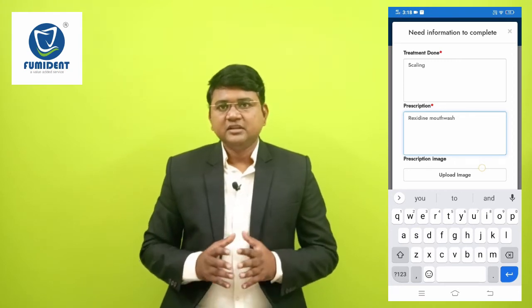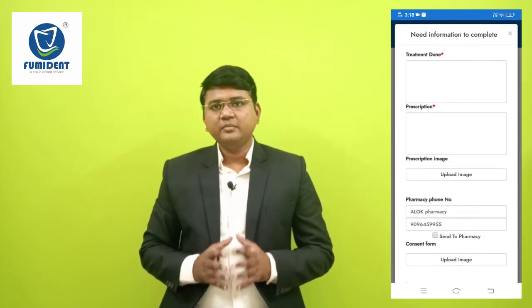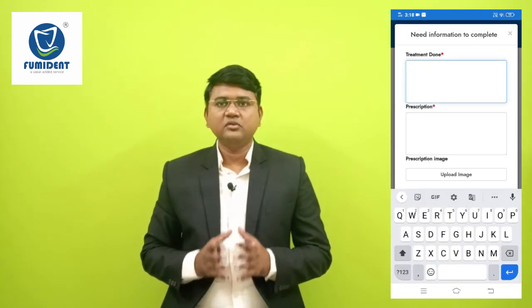In addition to this, you can send a message to your nearby pharmacist of whatever medicines you have prescribed to your patient. This feature we have added to support old patients to get medicine directly from pharmacy in your clinic. Similarly, if you are treating this patient multiple times in future, at each appointment you can click on work done button and you can maintain whatever treatment you have done along with fees charged.